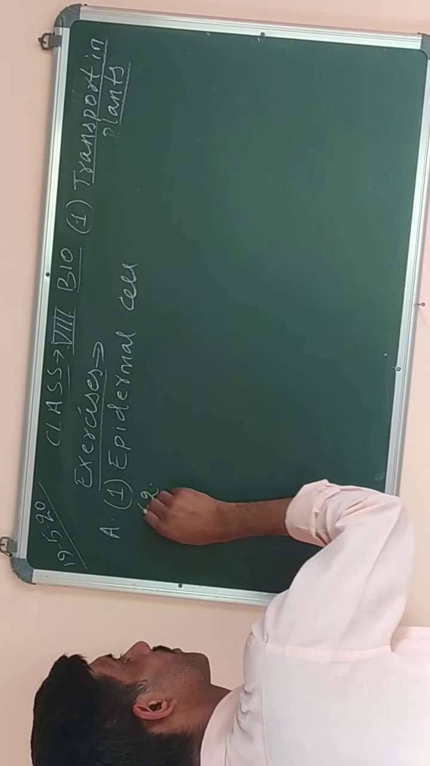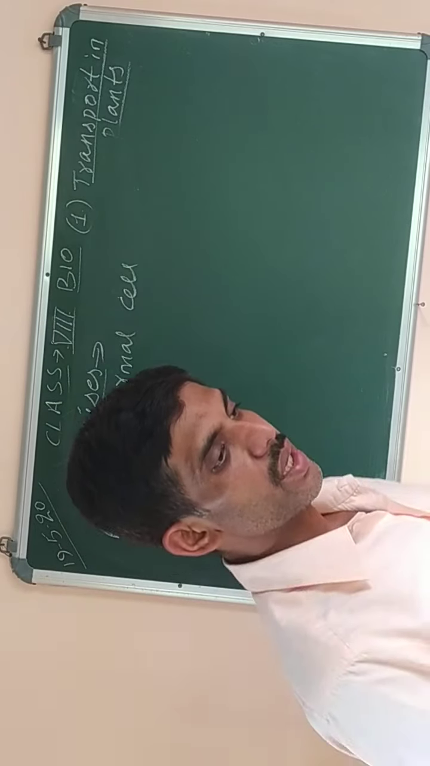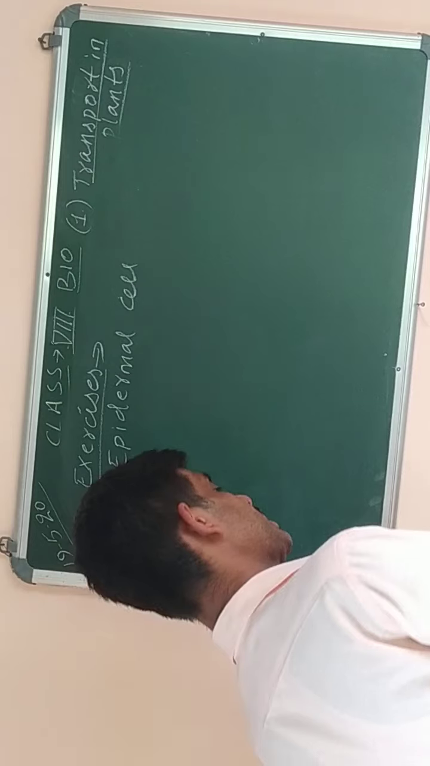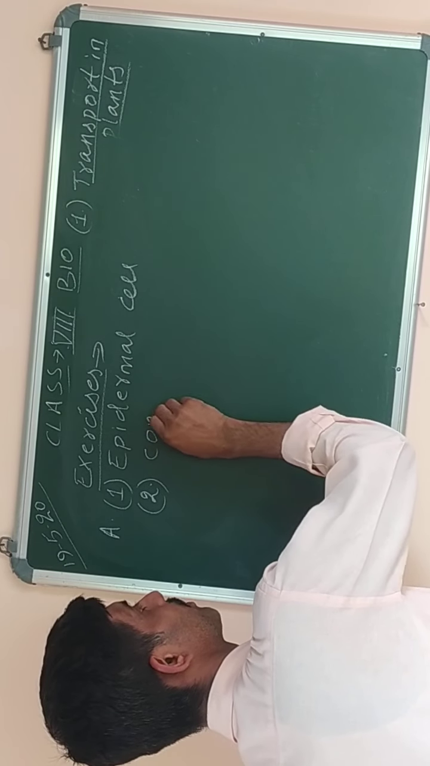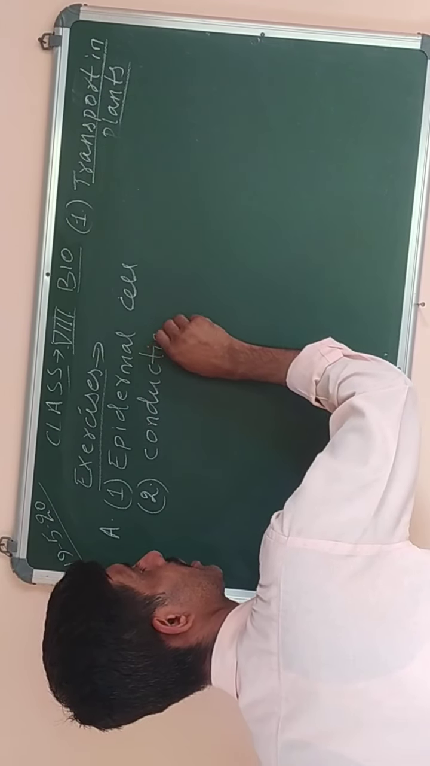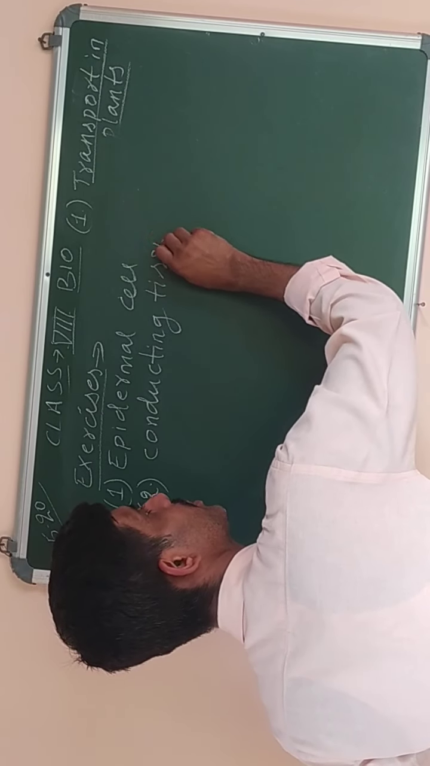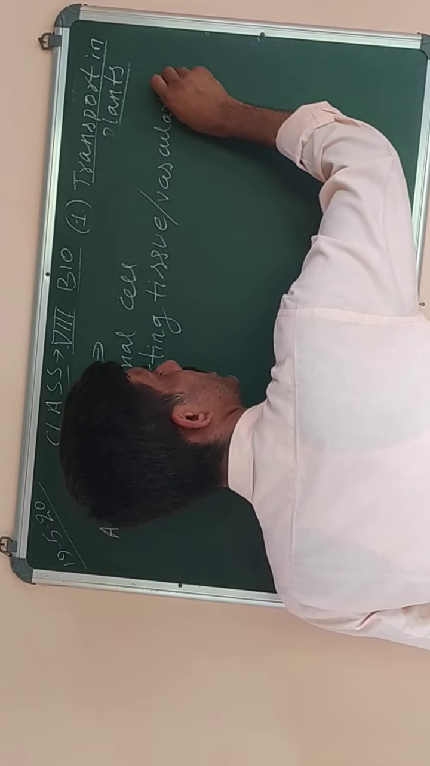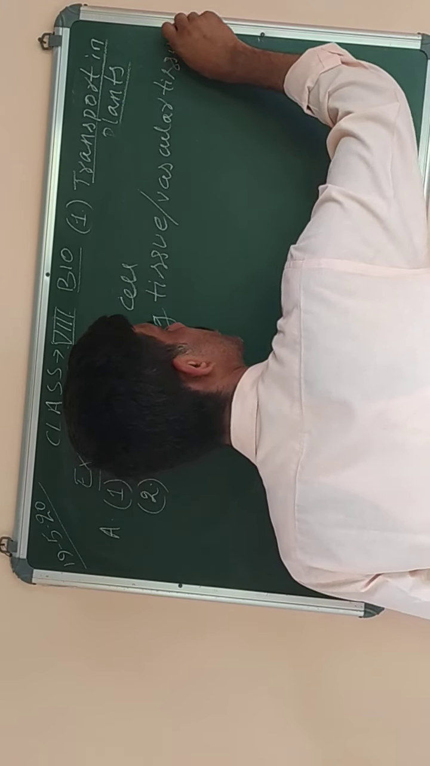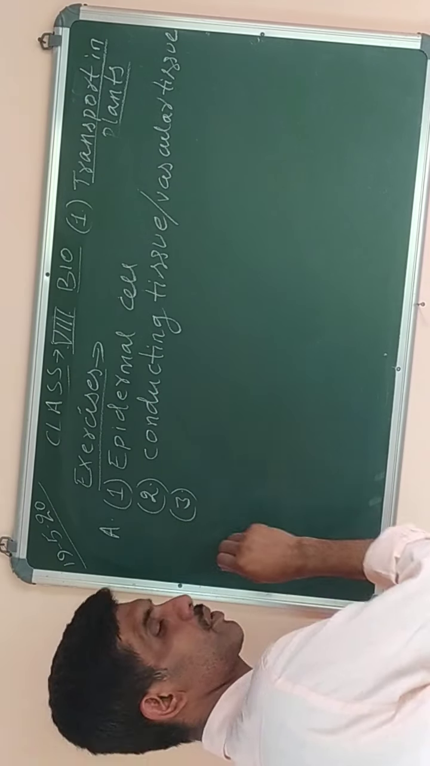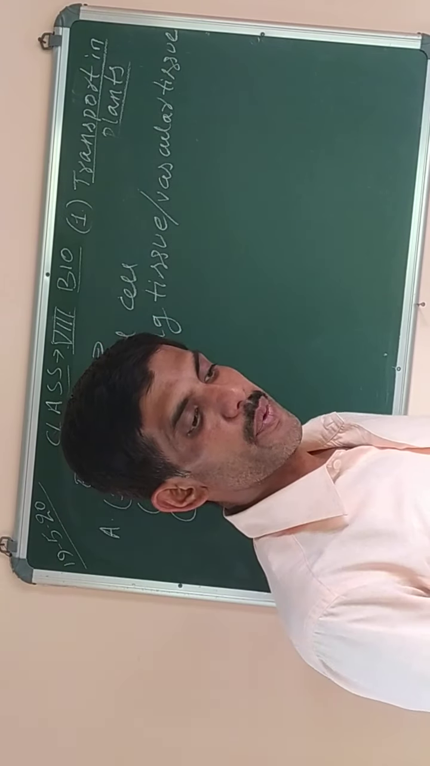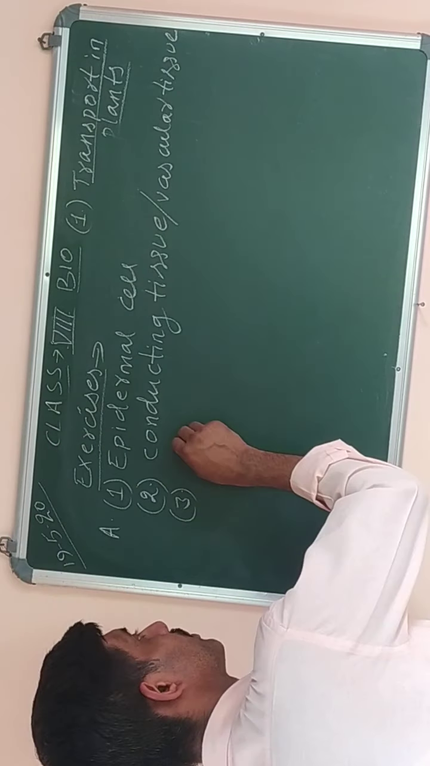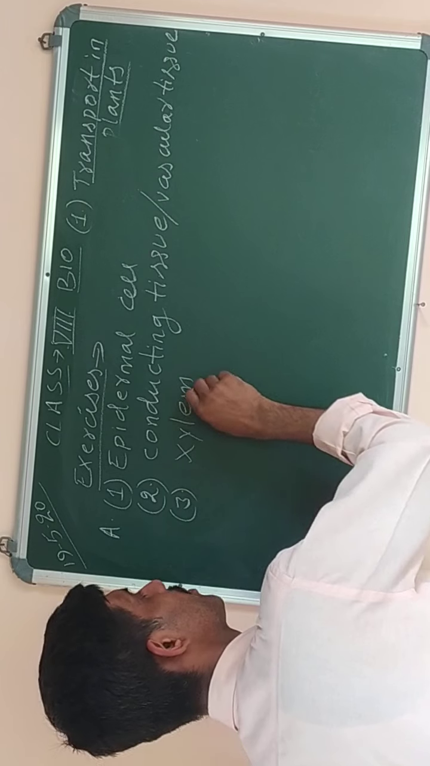Then number 2, the question is tissue comprising of xylem and phloem. In which xylem and phloem both are present, it is called conducting tissue or vascular tissue. You can write either conducting tissue or vascular tissue, but better you write conducting tissue only, so one answer will be there. Then the third question is the tissue made up of vessels and tracheids. Vessels and tracheids are found in xylem tissue. Xylem it is called.